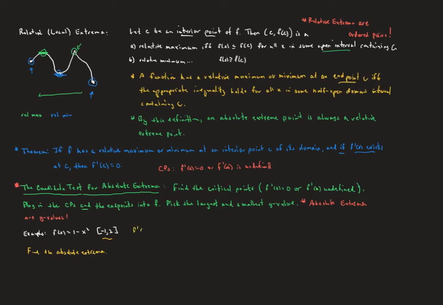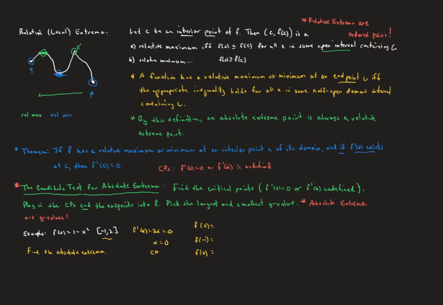So we will start by taking the derivative, which is 2x, and setting that equal to 0. And we see that that's going to be at 0. So this we will call a critical point. There is no place where the derivative is undefined, so that's our only critical point. So now, using our candidate test, we're going to evaluate the function at 0, and we're also going to evaluate it at the endpoints. What we're looking for here is the largest y value out of these candidates. The largest and smallest y values must come from these candidates.